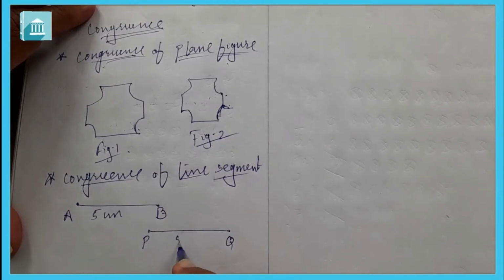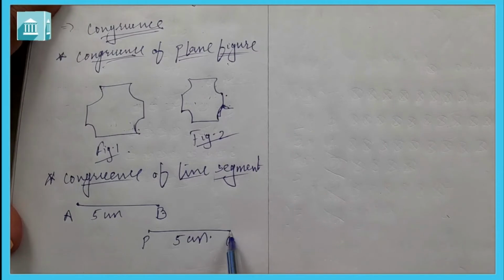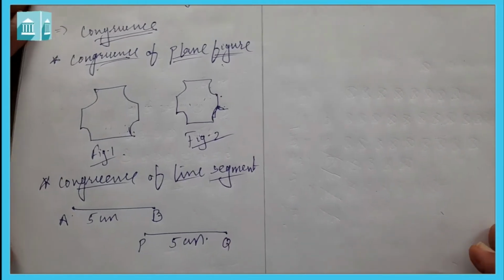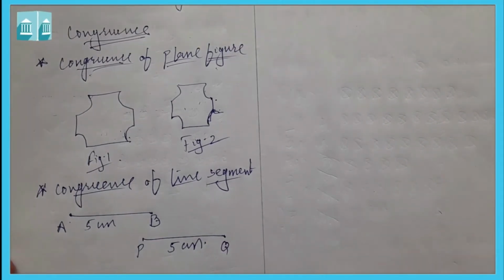PQ is also a line segment, and it is also 5 centimeter. अगर आप PQ को उठा के AB पे रखते हो, then it will cover whole AB, है ना. अगर आप PQ को उठा के या AB को उठा के PQ पे रखते हो, then it will cover the whole or completely. These both are congruent line segments.